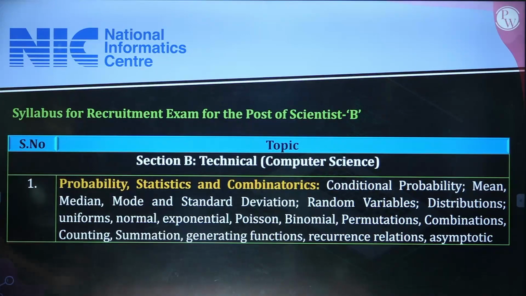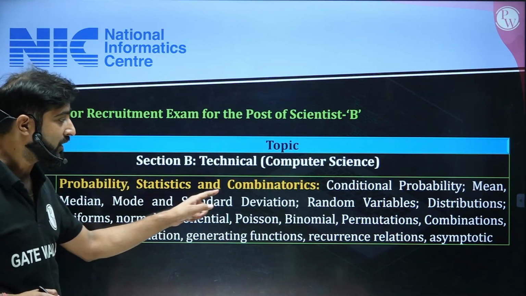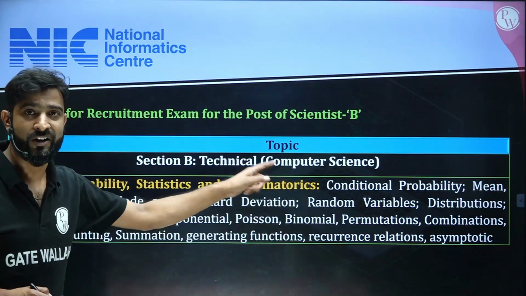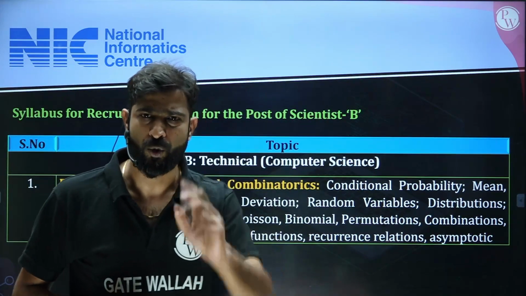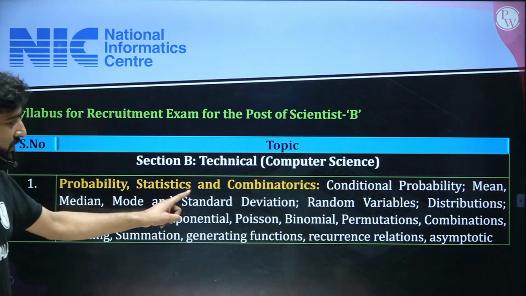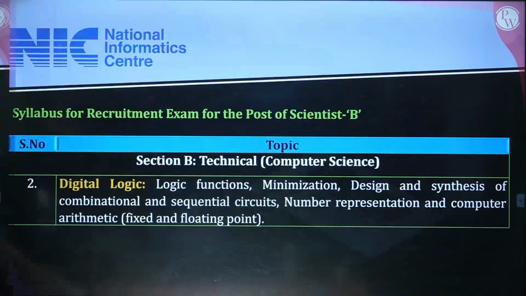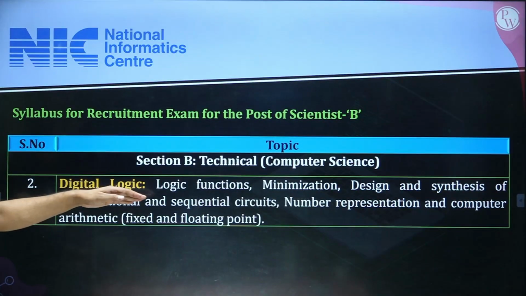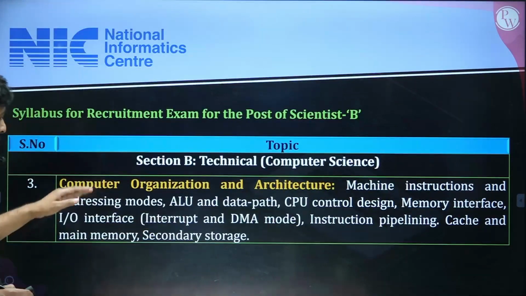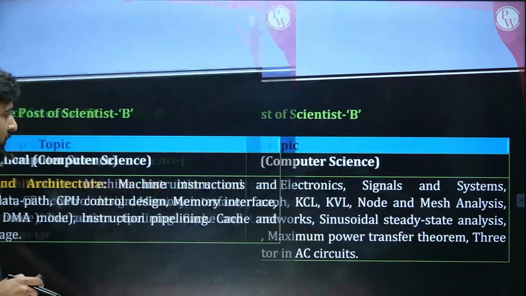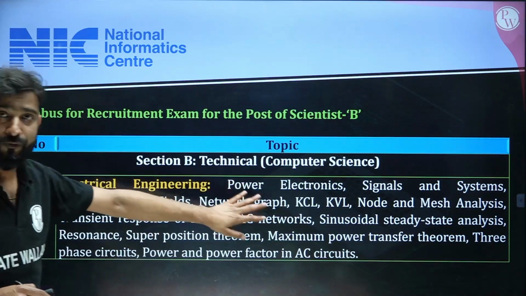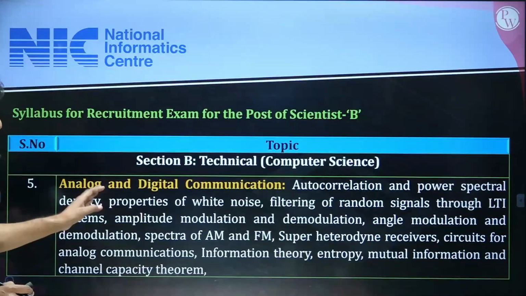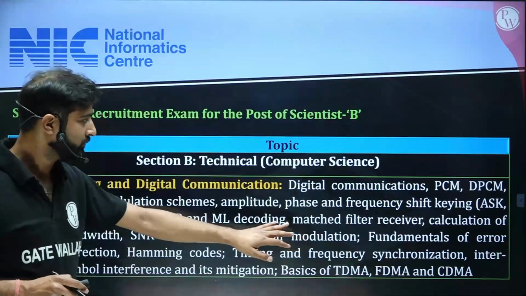And now for the technical syllabus, the first subject is probability, statistics, and combinatorics. This is for discrete mathematics. Somehow the syllabus is similar to the GATE syllabus, apart from 2 subjects: probability and statistics, and combinatorics. After that, the second subject, digital logic. Third subject is computer organization and architecture. Next subject is electrical engineering, that is called network theory. Next one is analog and digital communication.